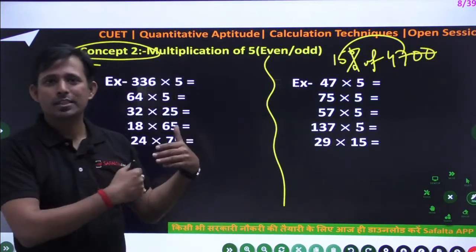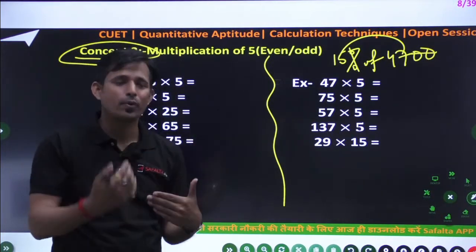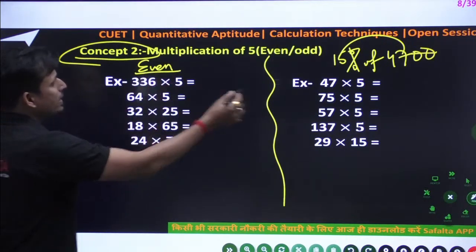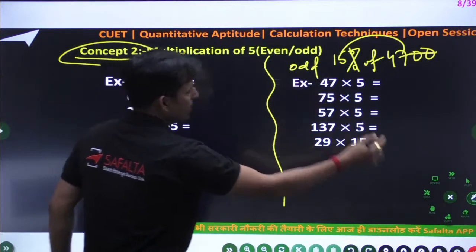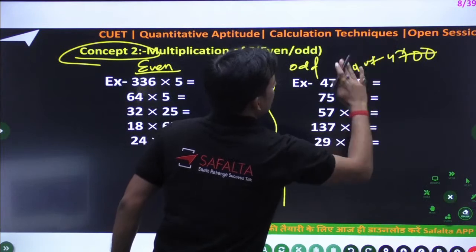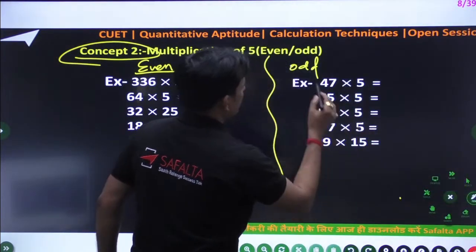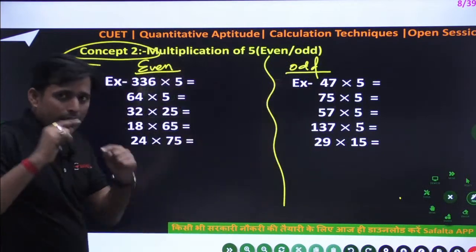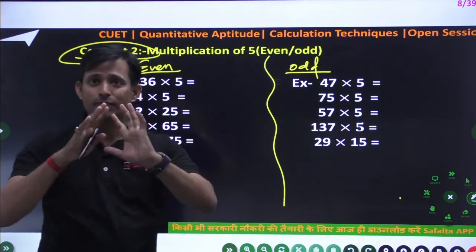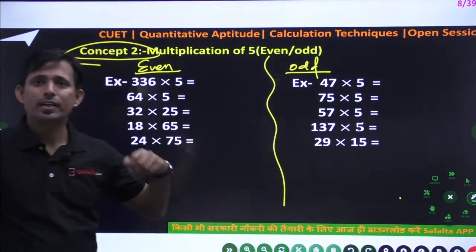I am going to discuss the calculation technique, how fast calculation will be done. That is important. So listen. So this is an even number, and this is your odd number. This is your even number, and this is your odd number. So listen to what I am going to tell you here, that is very important. So for even and odd, we have two cases. Okay. So yes. So a number ending with 5. Listen carefully, that is very important. Class by class I will give you the techniques one by one, and that will develop your speed.